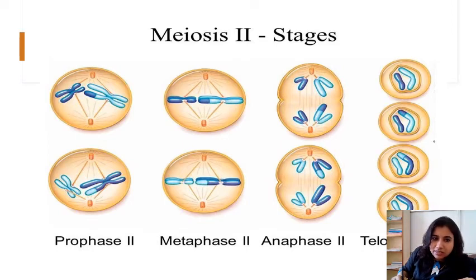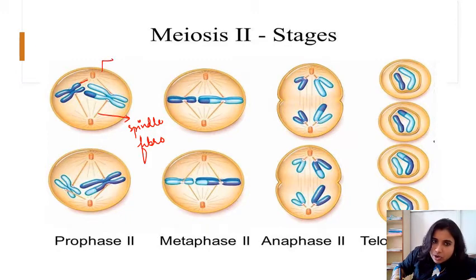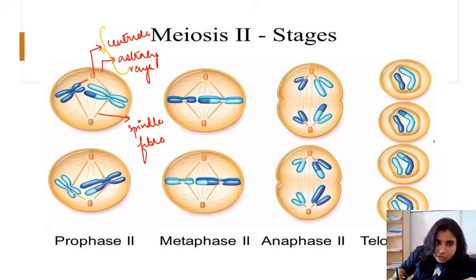Here you can see this is prophase 2. Initially the centrioles remain close to each other, right? So during prophase they start moving to the opposite poles and they develop these rays. We call it spindle fiber, right? And these small rays we call astral rays. And this is what we call the centriole, right? The astral rays and centriole together we call an aster, right?